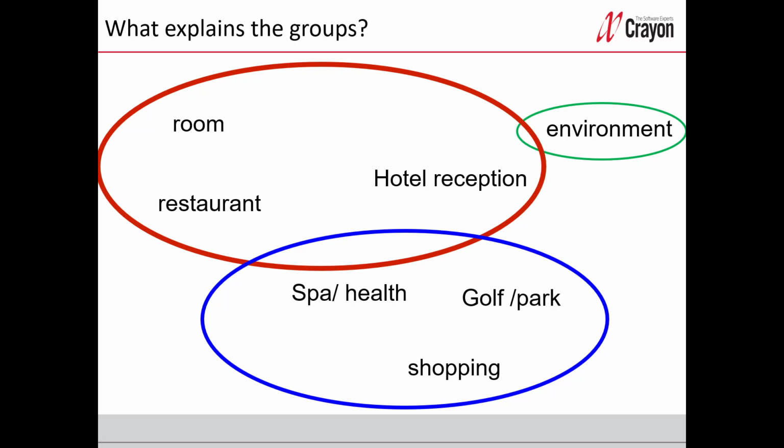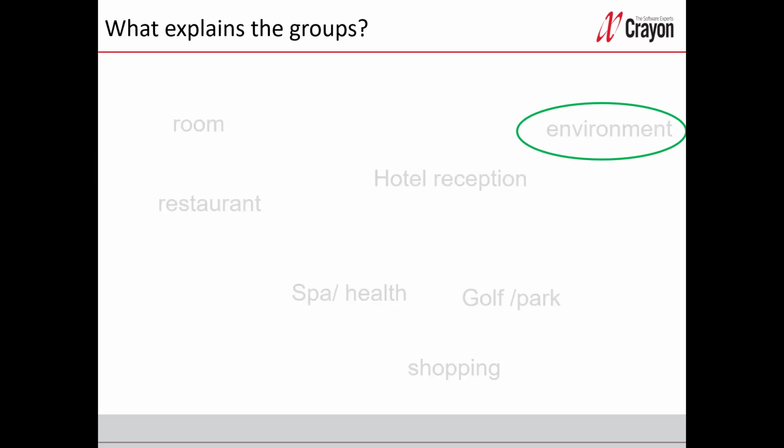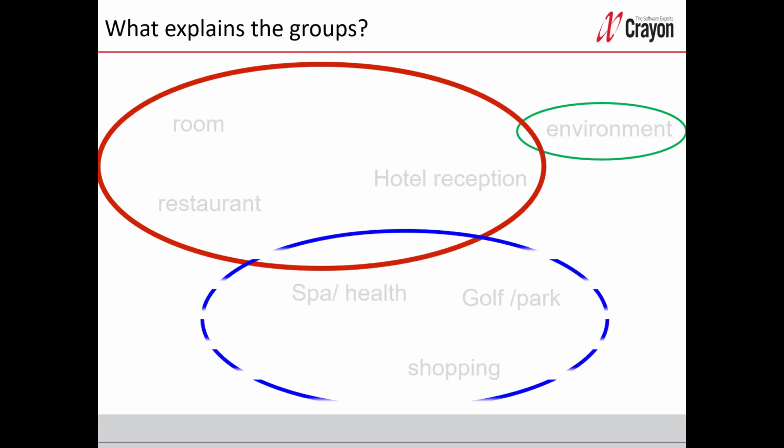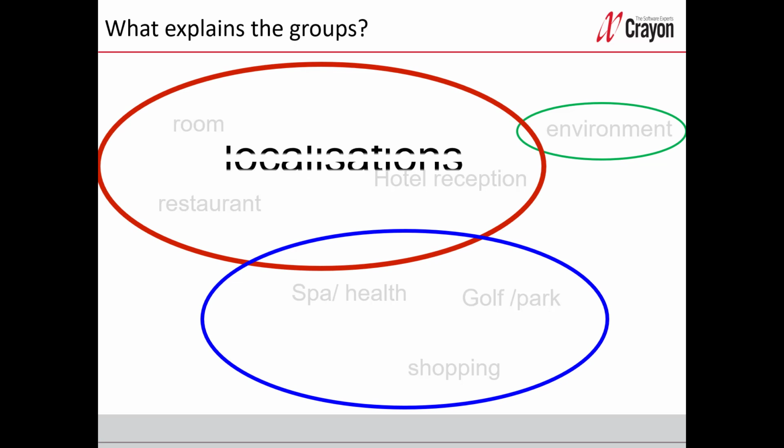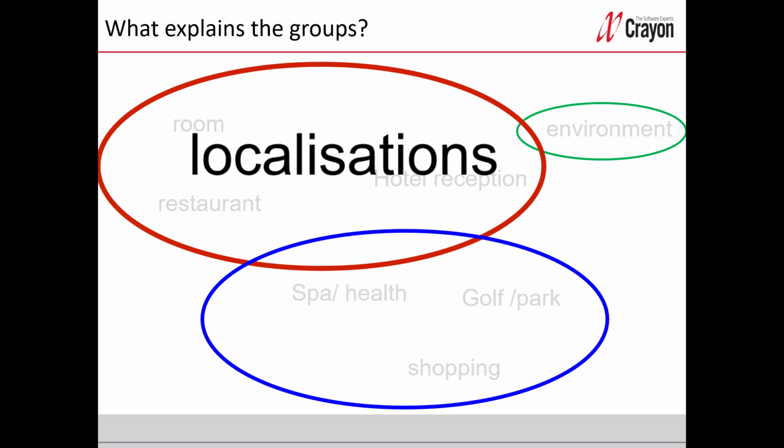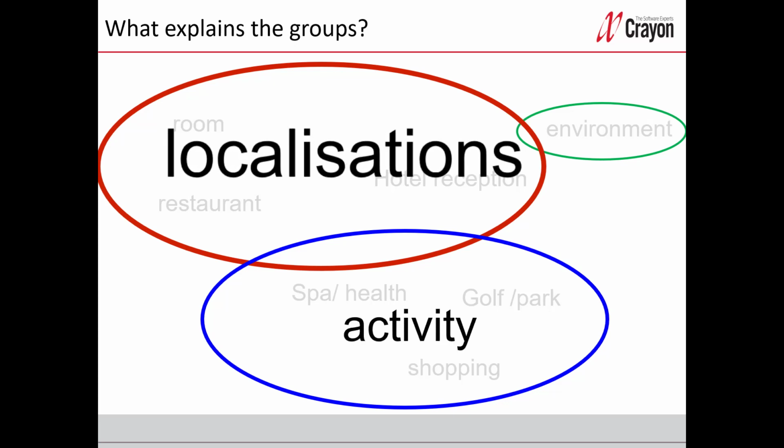And there's one question about the environment that is not correlated to anyone else. See the green circle. So it's close to correlation 0 with other variables. But I can keep that variable as it is. So next step is to find a logical name for the red group and for the blue group. So the common characteristic for the variables in the red group is the localization. And in the blue group, it has to do with activities like sport, golf, shopping. So let's call this group activity.